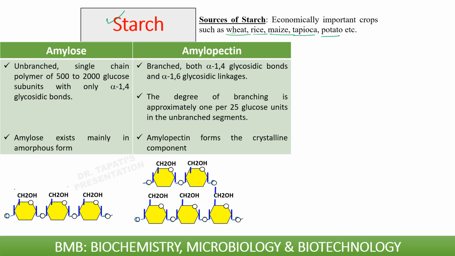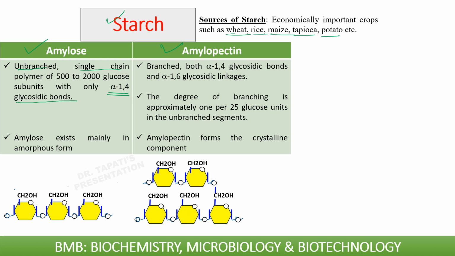Starch is usually composed of two types of molecules, namely amylose and amylopectin. They both consist of polymers of alpha D glucose units in their chair conformation. That means the basic unit of amylose and amylopectin is alpha D glucose. Amylose is an unbranched single chain polymer of about 500 to 2000 glucose subunits with only alpha 1,4 glycosidic bonds.